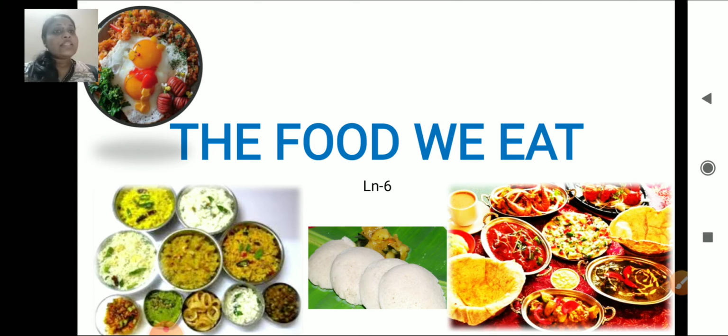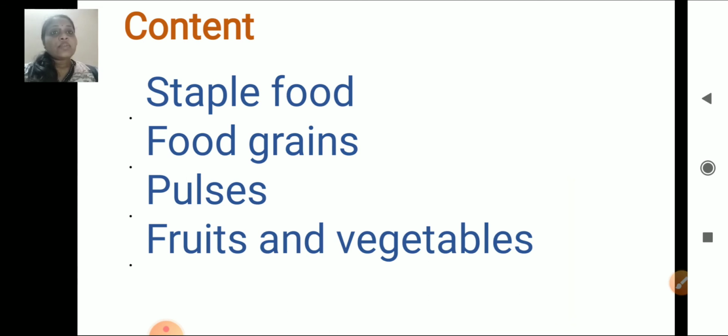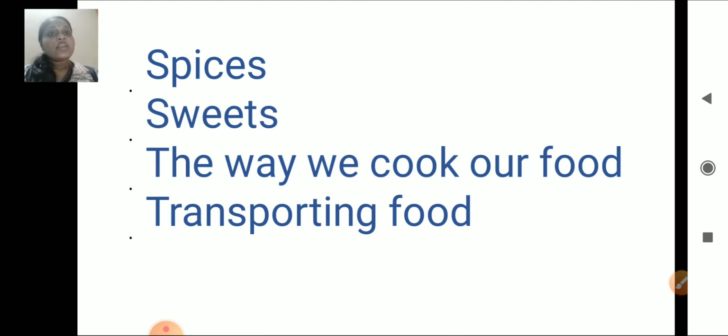Next we'll revise chapter 6, the food we eat. In this chapter we have studied about staple food, food grains, pulses, fruits and vegetables, spices, sweets, the way we cook our food and transporting food. We all know our country is famous for the spices, right? Our food of our country is very famous because we use different type of spices in our food.